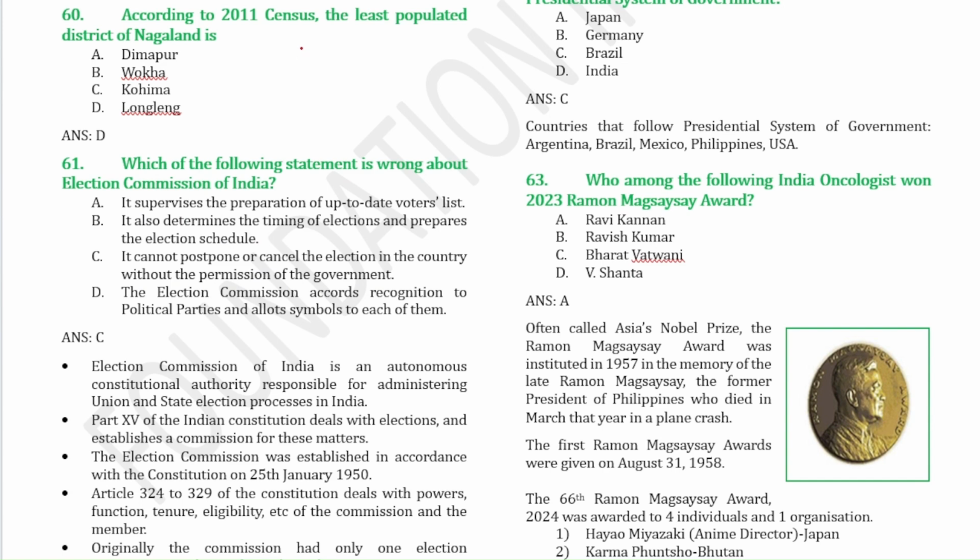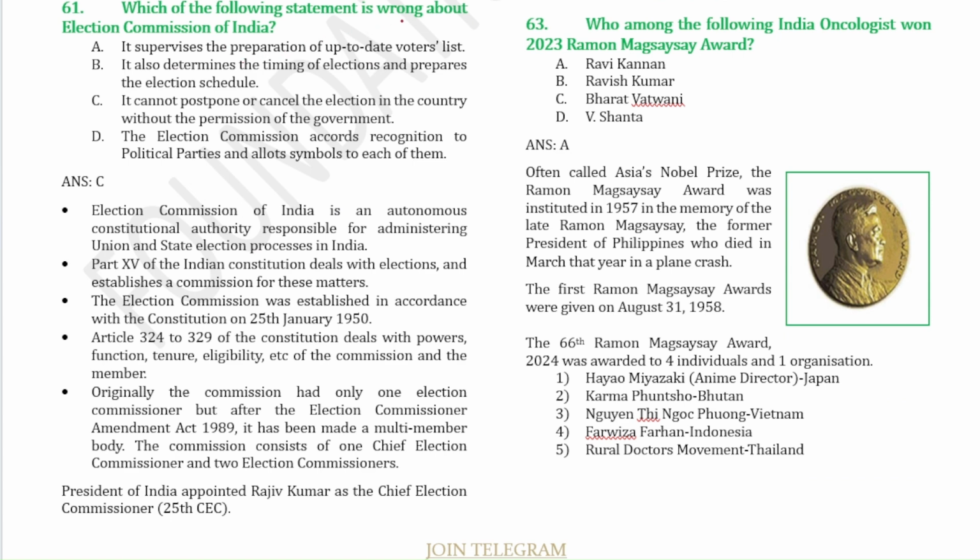According to the 2011 census, the least populated district of Nagaland is Longleng. Next question, which of the following statements is wrong about the Election Commission of India? Option number 3, that it cannot postpone or cancel the election in the country without the permission of the government, is wrong, because it can also cancel or postpone the election.